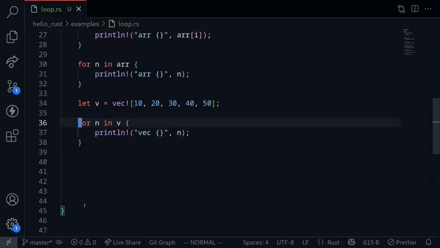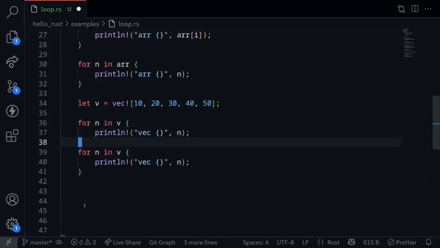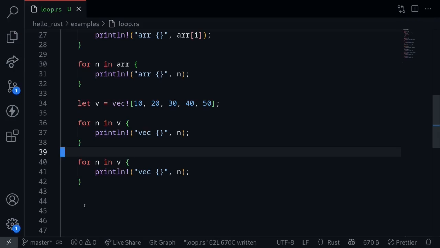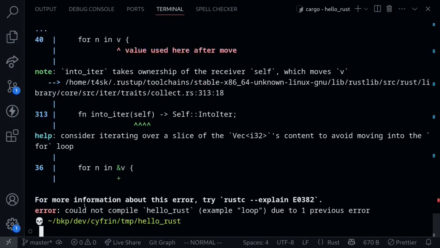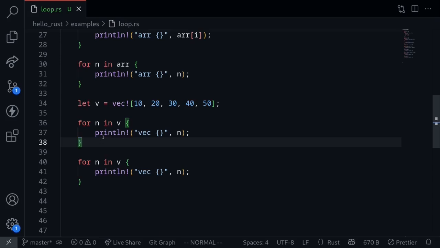Now here's the surprising part. Once you run this for loop, if you try to run it again, the code will not compile. And to show you this, let's try running the code, and you'll see that we get an error. The reason why we cannot run a for loop for vectors using this syntax has to do with the borrowing rules and the ownership that is unique to Rust. I'll explain about ownership and borrowing rules later in the course.